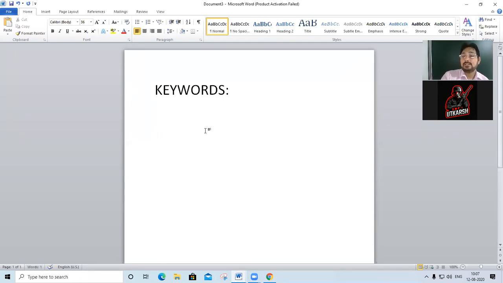Keywords are predefined words and they convey a special meaning to the language compiler or interpreter.